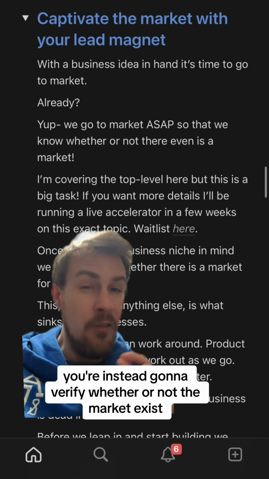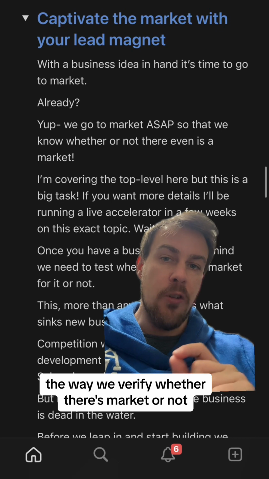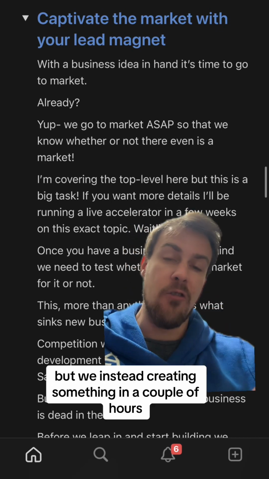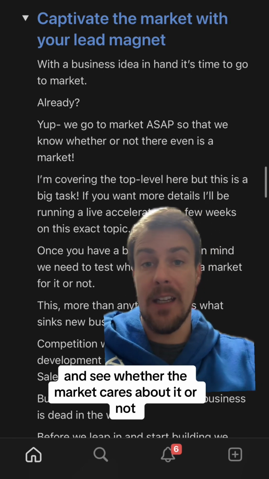Once you have a rough idea, you're not going to go out and create a product or a service straight away. You're instead going to verify whether or not the market exists. The way we verify whether there's a market or not is we create something called a lead magnet. So we're not spending loads of time, but we're instead creating something in a couple of hours, which we're then going to take out to the market and see whether the market cares about it or not.